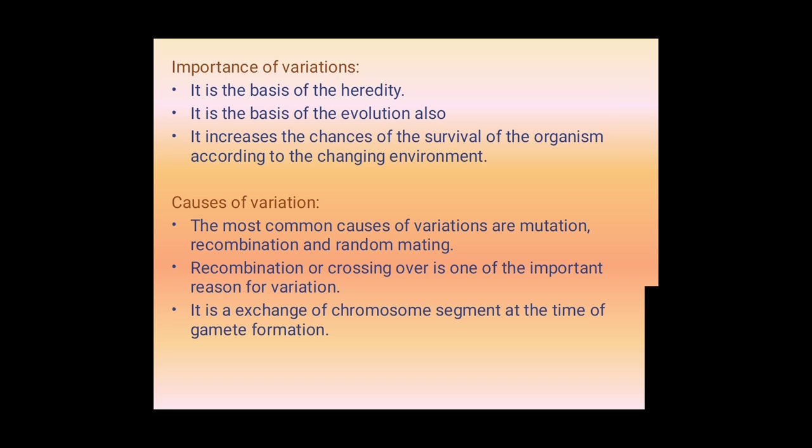That also leads to the formation of variation, or varying characters. Third point: it is an exchange of chromosome segments at the time of gamete formation. During gamete formation, the chromosome segments can be exchanged. That also leads to the formation of variation here.